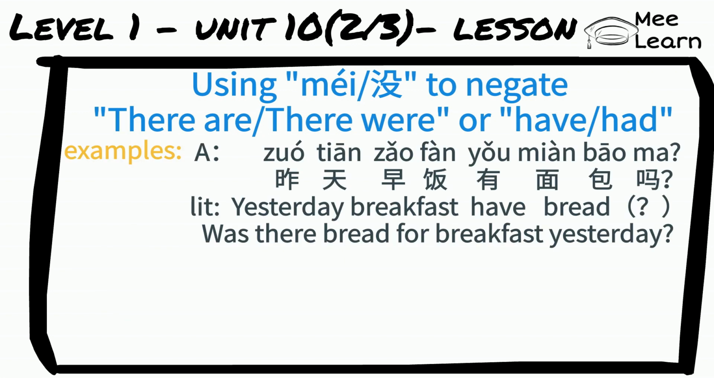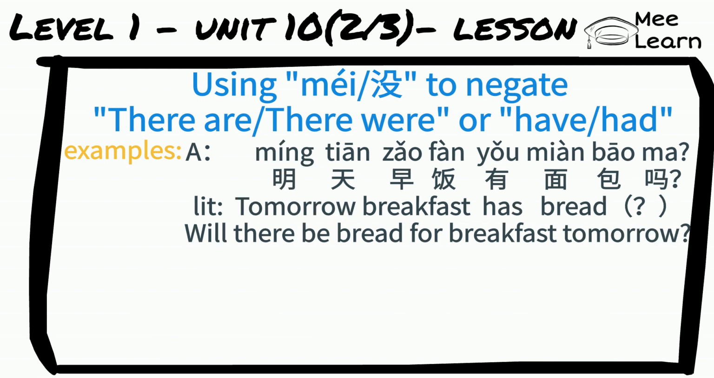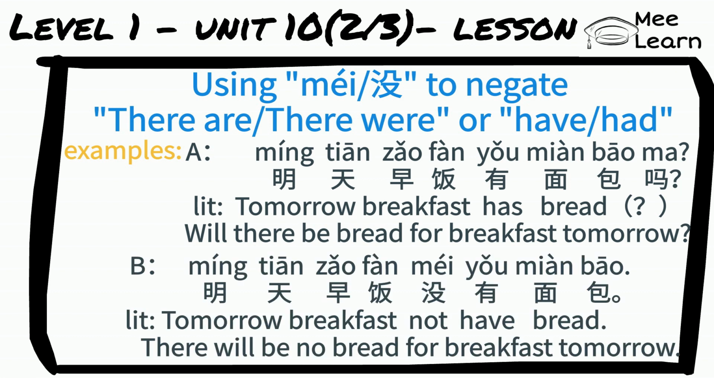More examples. 昨天早饭有面包吗? Literally, yesterday breakfast have bread. Was there bread for breakfast yesterday? 昨天早饭没有面包. Literally, yesterday breakfast not have bread. There was no bread for breakfast yesterday. 明天早饭有面包吗? Literally, tomorrow breakfast has bread. Will there be bread for breakfast tomorrow? 明天早饭没有面包. Literally, tomorrow breakfast not have bread. There will be no bread for breakfast tomorrow.